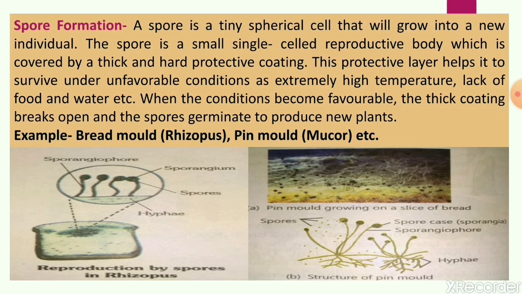You can see it during the rainy season, when you have kept some bread in humid conditions where heat is there and some moisture is also there. In that condition you can see black-green colored fluffy structures on the bread, and sometimes on pickles or other edible items also. These are the molds and these are fungi.